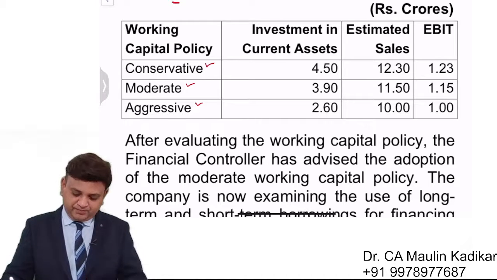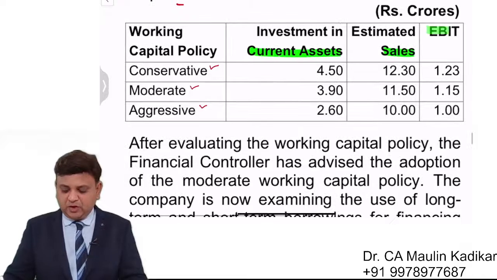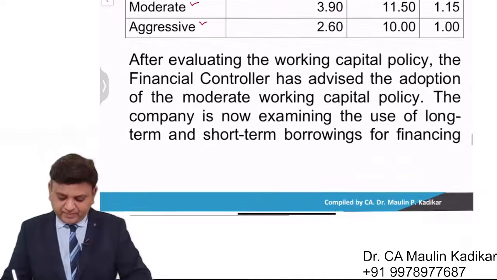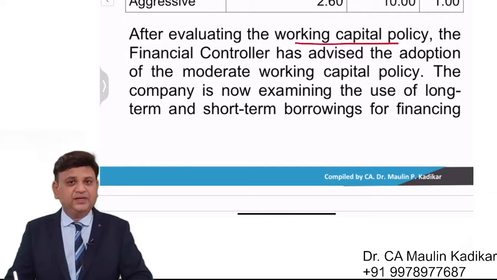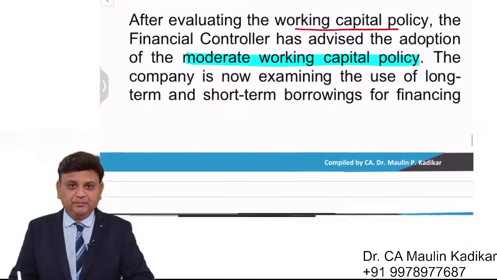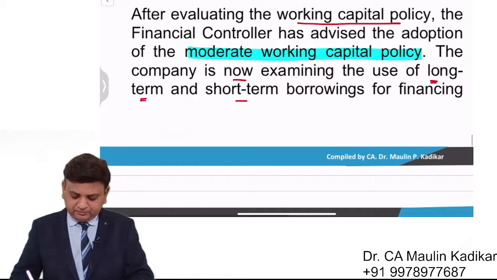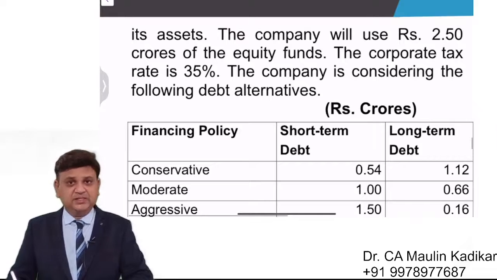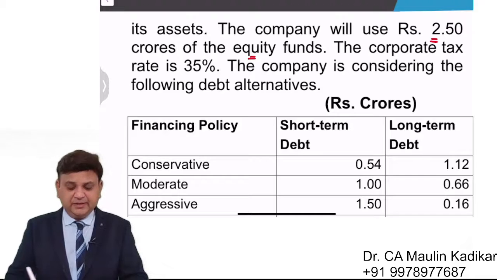In each of them, what would be the investment in current assets is provided to us, what would be the sales is provided, and what would be the operating income is given. After evaluating working capital investment policy, the financial controller has advised the adoption of, highlight the portion, moderate working capital investment policy. The company is now examining the use of the long term and short term borrowing for financing the assets. The company will use 2.5 crore of the equity funds.